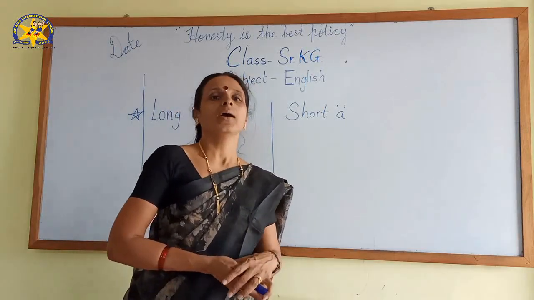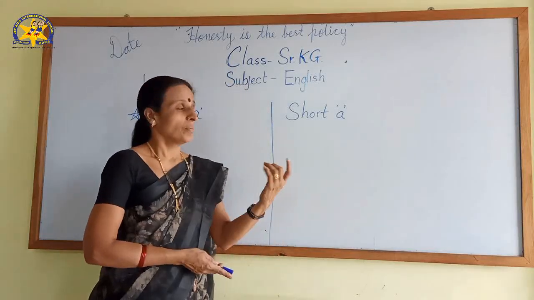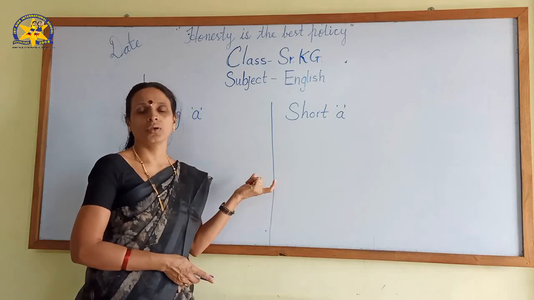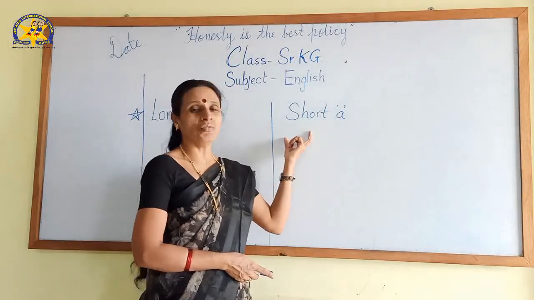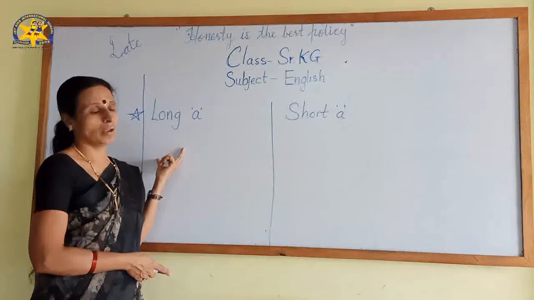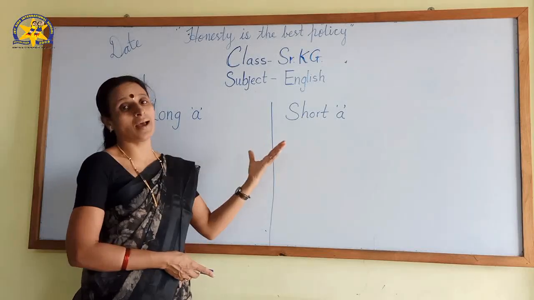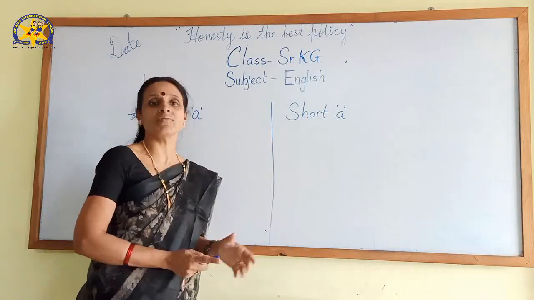Apart from that, I taught you extra sound. That is the main purpose, so easily you can find the difference of short A and long A. After that, we will see short E and long E, then I, then O and then U. These vowels are very important.